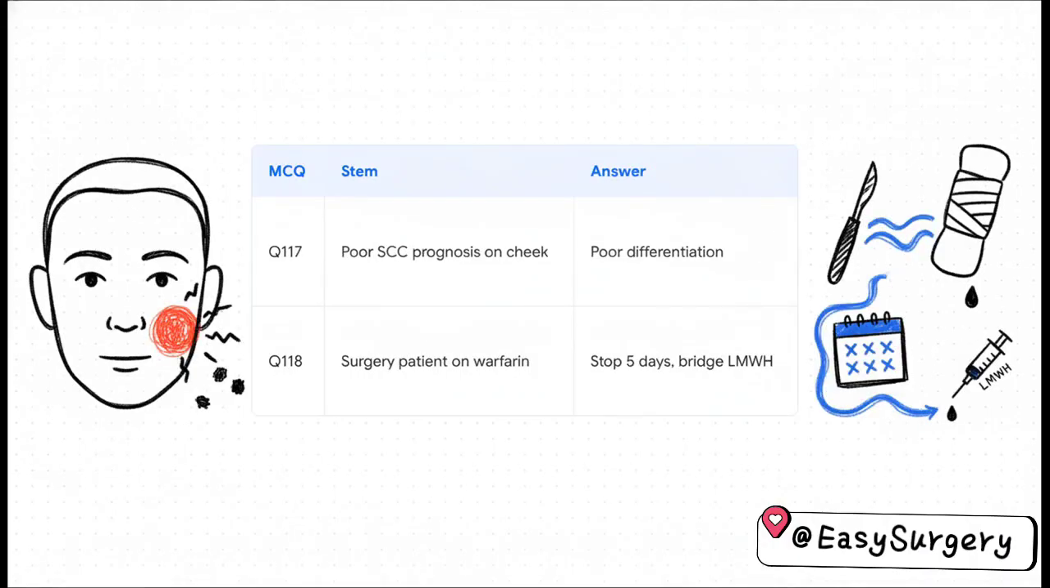Wrapping up this third block, Q117 asks, what signifies a poor prognosis for a cutaneous squamous cell carcinoma on the cheek? Out of all the clinical and histological signs, poor differentiation strongly predicts a worse, much more aggressive outcome.